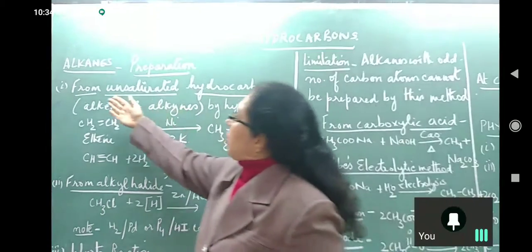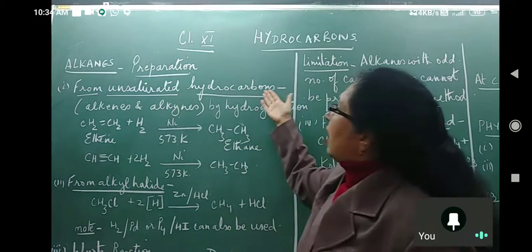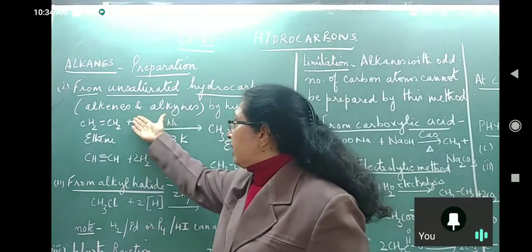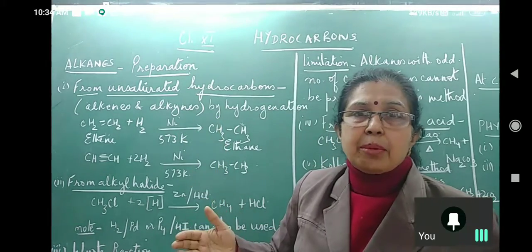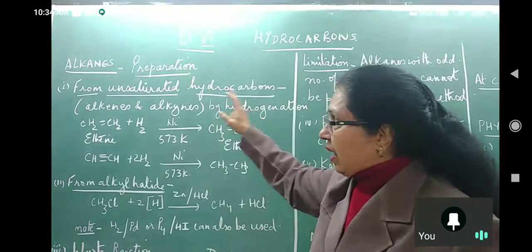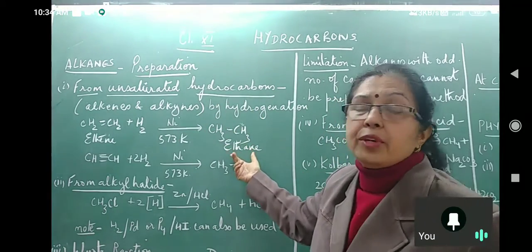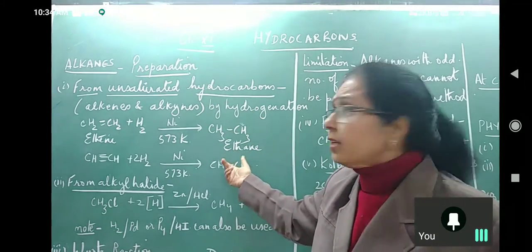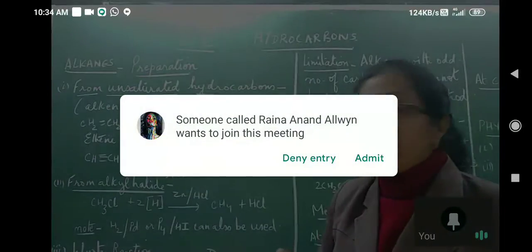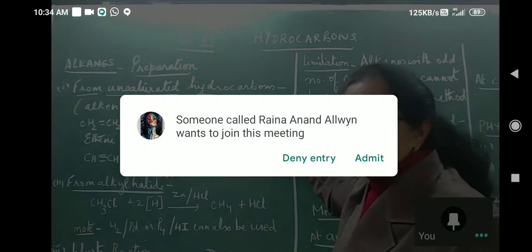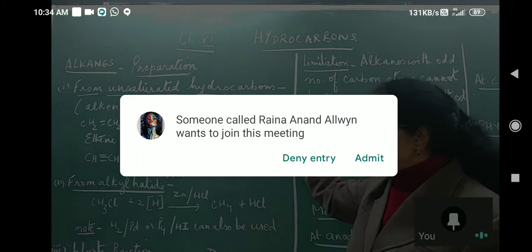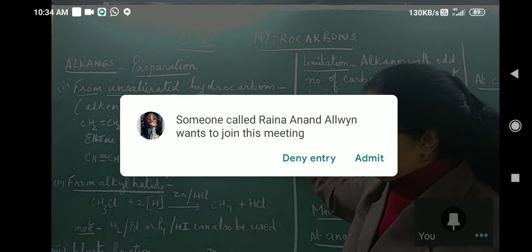Now, the first method of preparation is from unsaturated hydrocarbons. What are unsaturated hydrocarbons? They are alkenes and alkynes. They have double and triple bonds. And if hydrogen is added to alkenes and alkynes, it will give you alkanes. Isn't it? Because they all differ by two hydrogen units. Okay. Now here hydrogenation is written. What is hydrogenation? Addition of hydrogen.